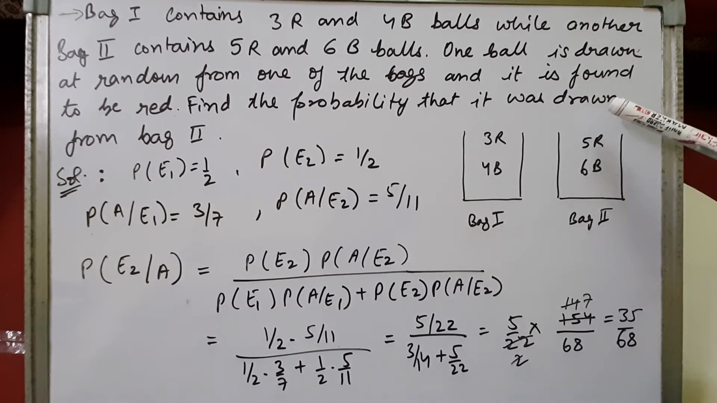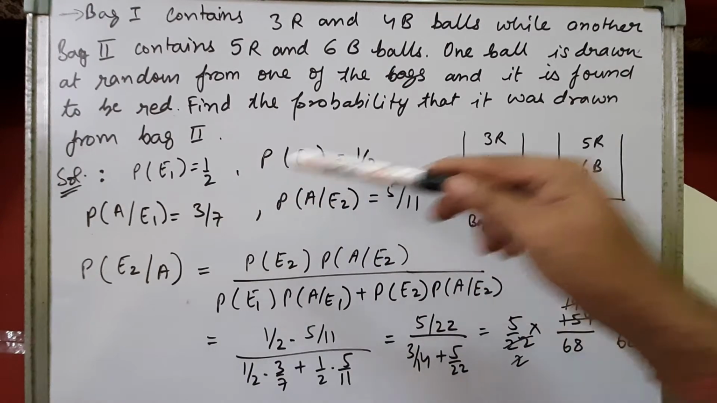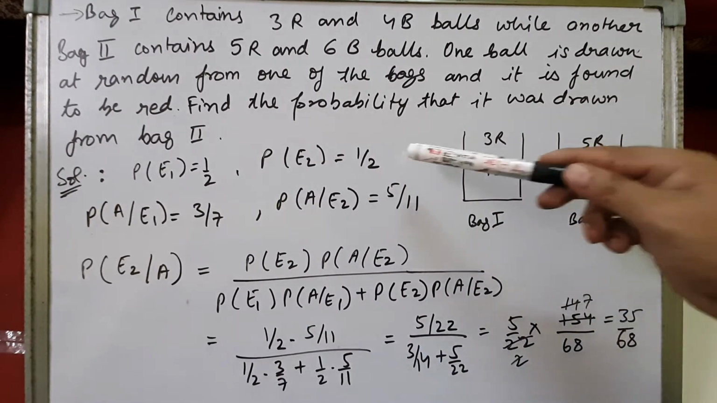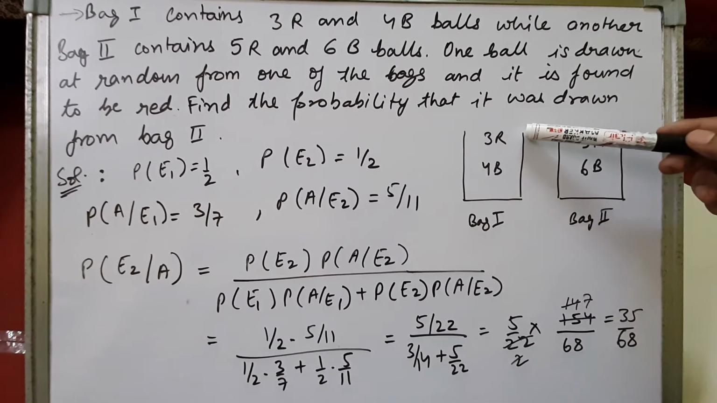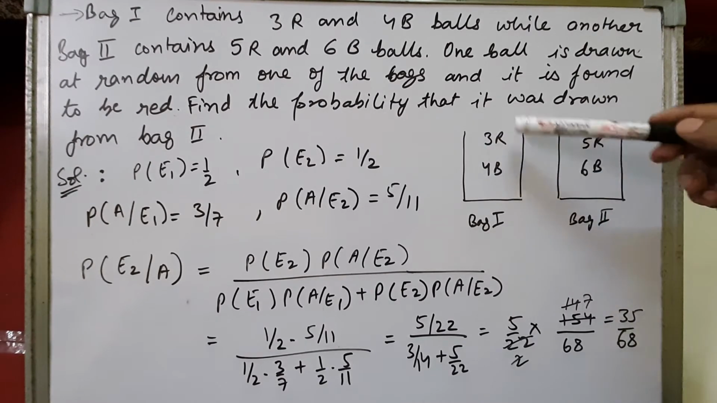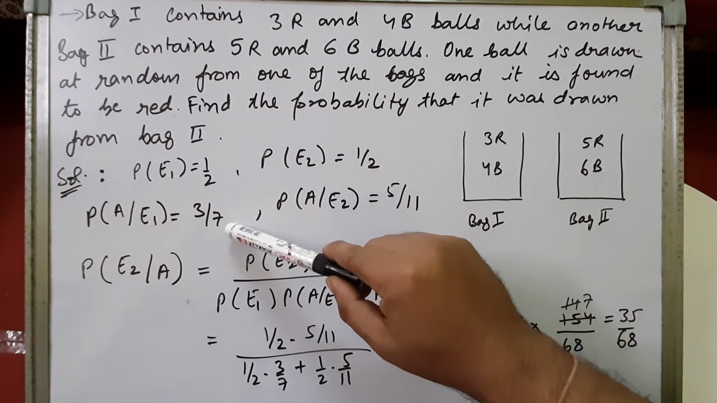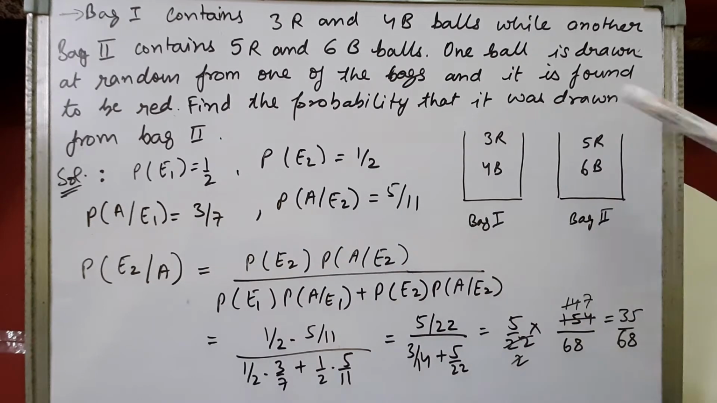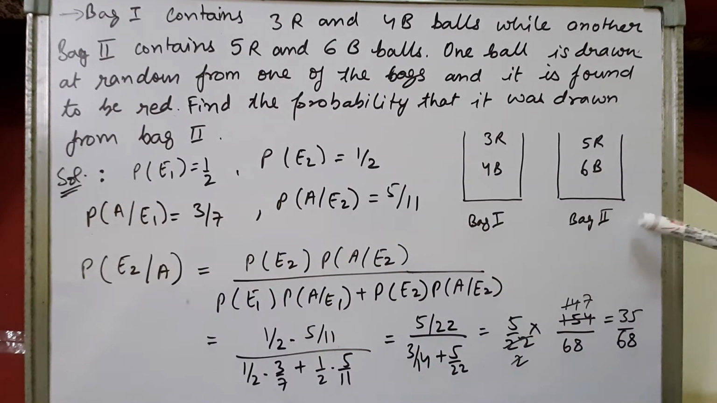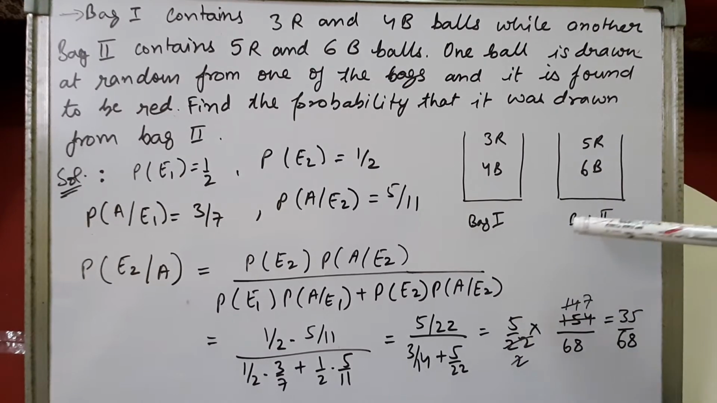Okay, so what is the probability of selecting bag 1? It's 1 by 2. What is the probability of selecting bag 2? It's again 1 by 2. Suppose you are drawing a red ball from bag 1, how many red balls does it have? 3. Total number of balls 7. So getting a red ball such that bag 1 is already selected will be 3 by 7. Probability of getting a red ball such that bag 2 is already selected is 5 by 11. 5 red balls, total number of balls 11.